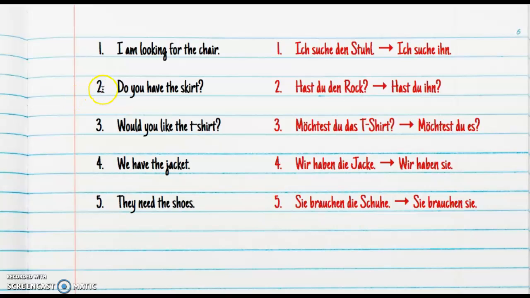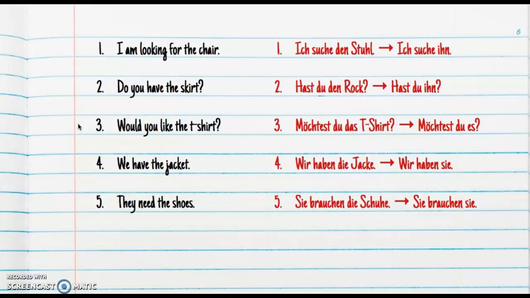Number 2, hast du den Rock? Again, same reason, hast du ihn? Ihn because it's masculine and accusative. Number 3, would you like the t-shirt? Möchtest du das T-Shirt? That changes to möchtest du es? Because of the neuter accusative.